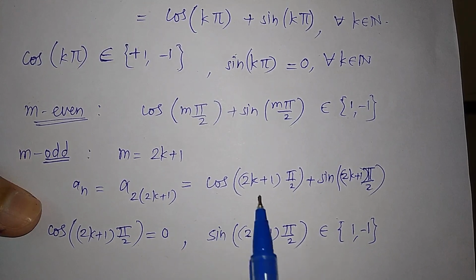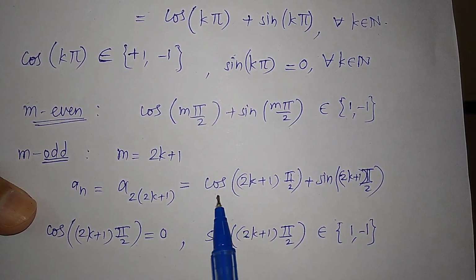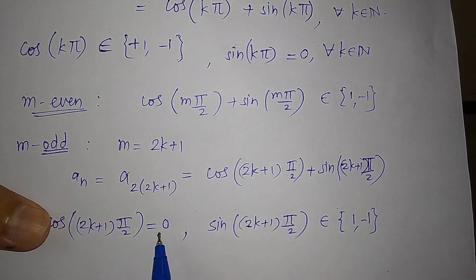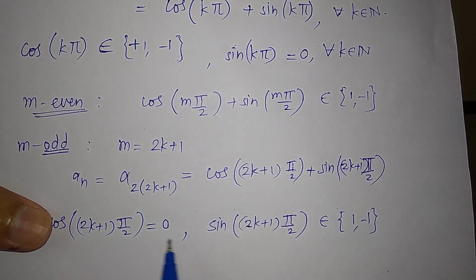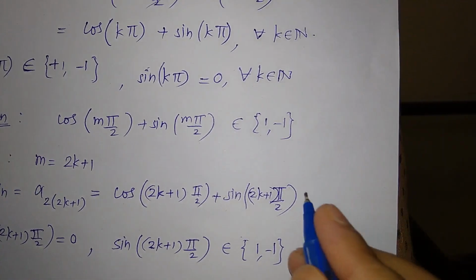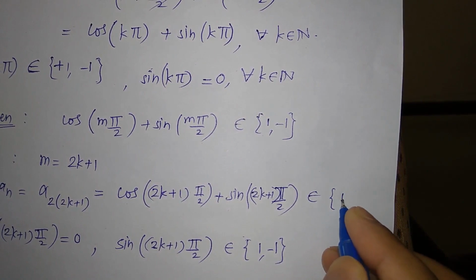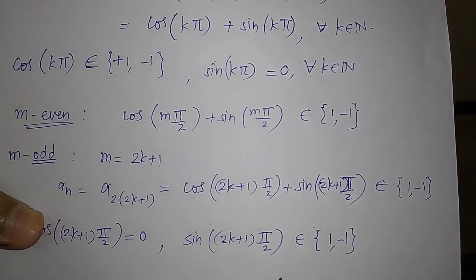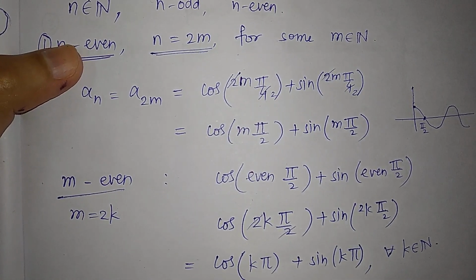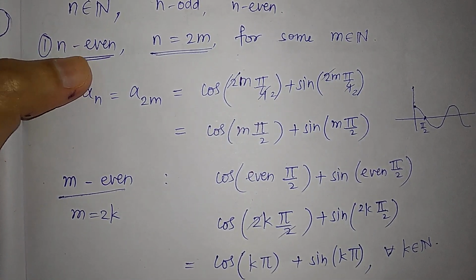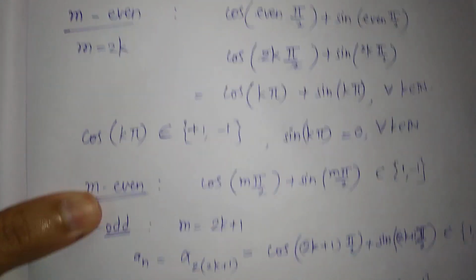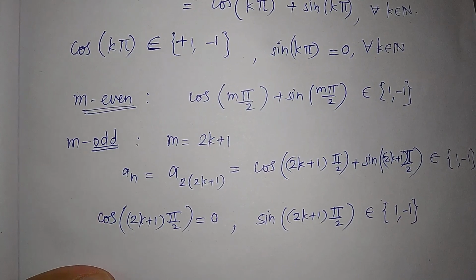Now this sequence just takes all the possible additions of these two numbers, right? So 0 plus 1 is 1, then 0 plus minus 1 is minus 1. So these values are in just this set 1 comma minus 1, right? So we are done with n even, because we have written this m is equal to 2m, and for m even and m odd, we have just these two choices.